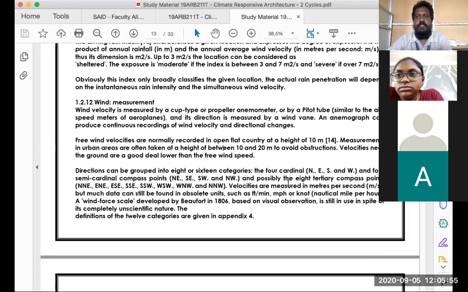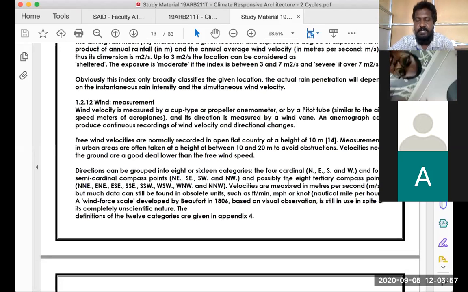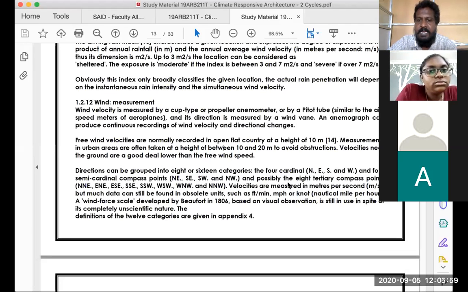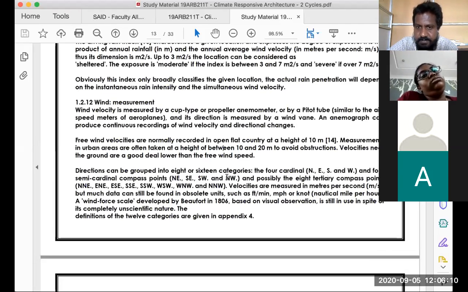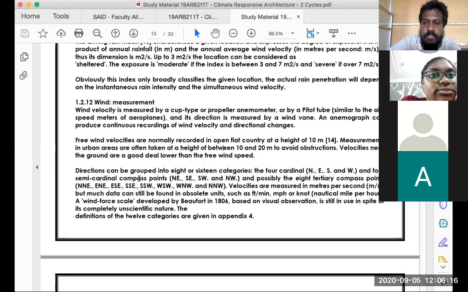Normally the directions are divided into 3 subcategories: the 4 cardinal directions, the 4 semi-cardinal directions: northeast, southeast, southwest, northwest, and 8 tertiary compass points. So how is it represented?